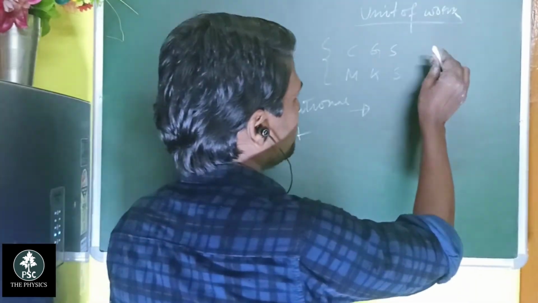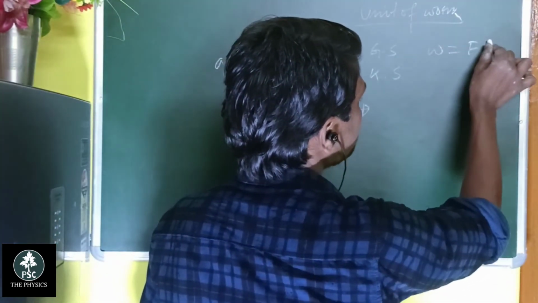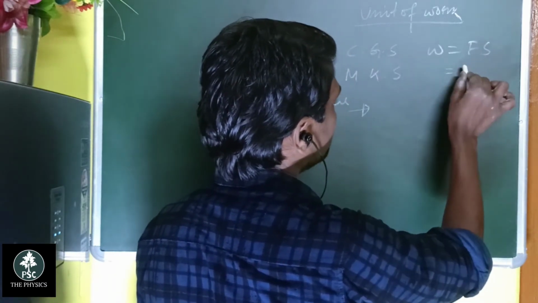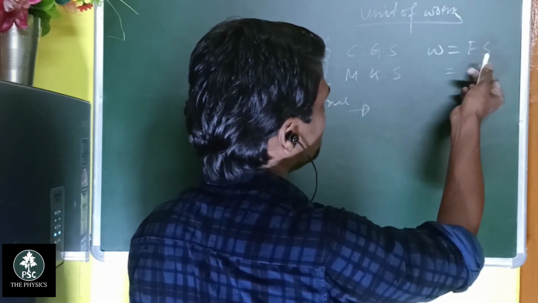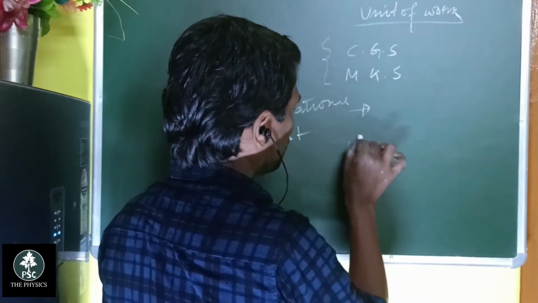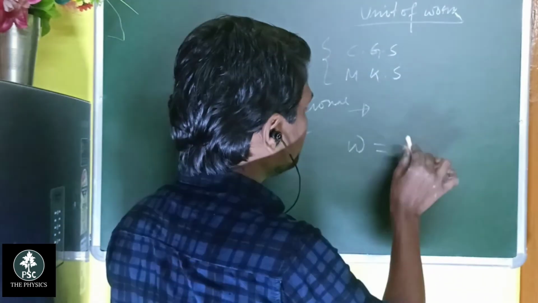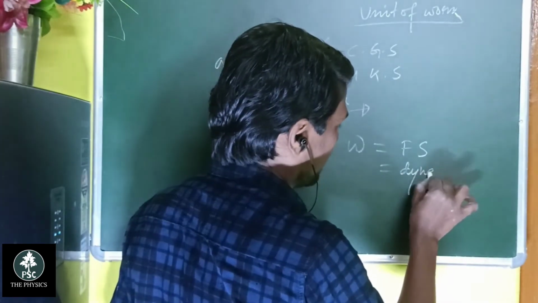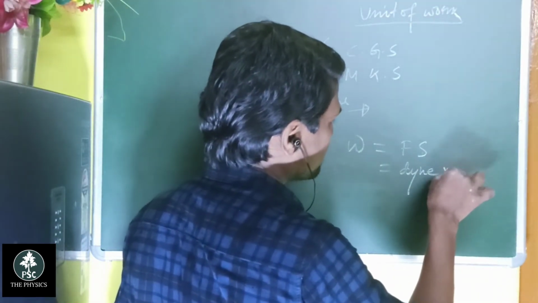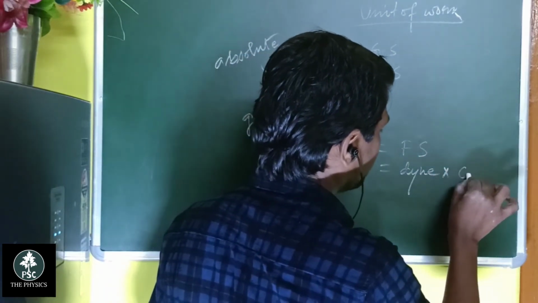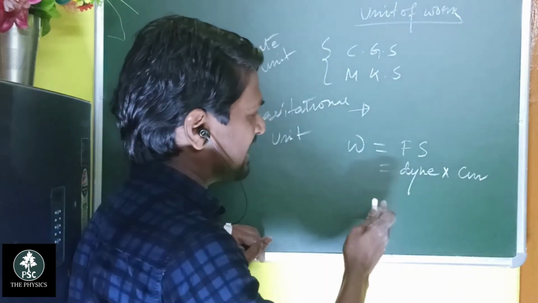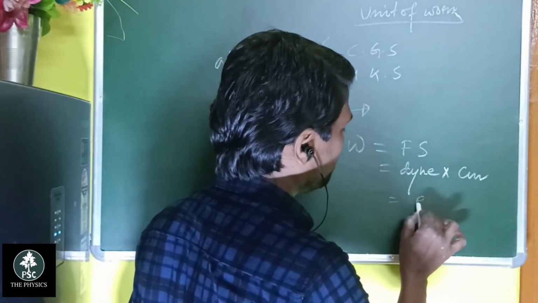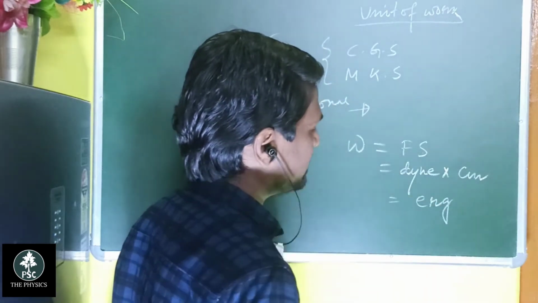So in the CGS system, work done equals F s cos theta. In the CGS system, work is force into displacement. Force is in dyne and displacement is in centimeter. So dyne centimeter is the unit of work, and you can simply write it as erg.